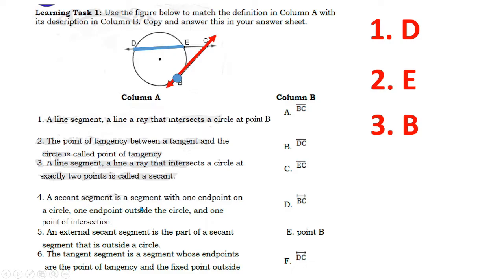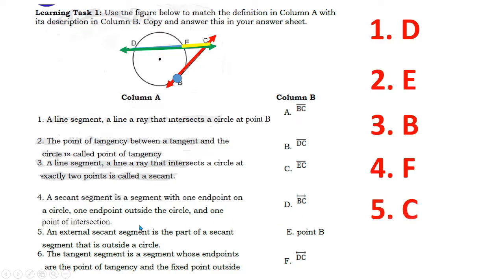Next, number 4, a secant segment is a segment with one endpoint on a circle, one endpoint outside the circle, and one point of intersection. So here it is. That is line DC. So that's letter F for number 4. Okay, number 5. An external secant segment is the part of a secant segment that is outside a circle. So based on this one, we will get this part. So that is line segment EC. So number 5 is letter C.